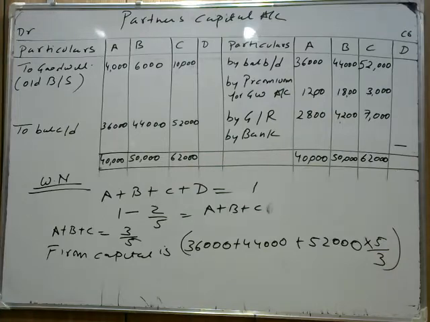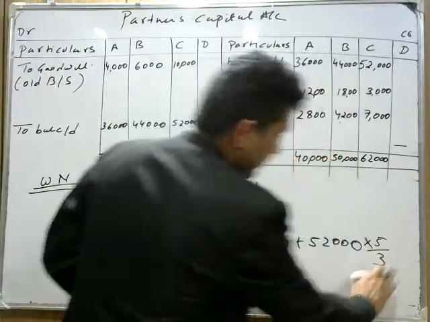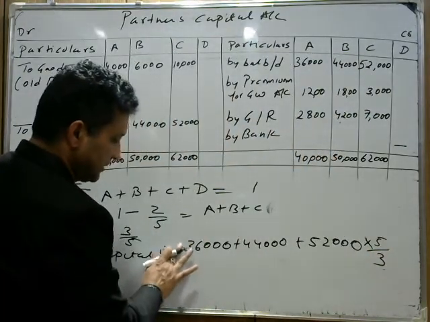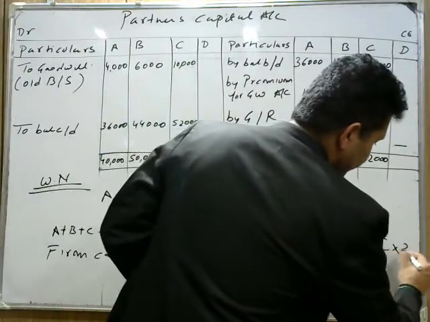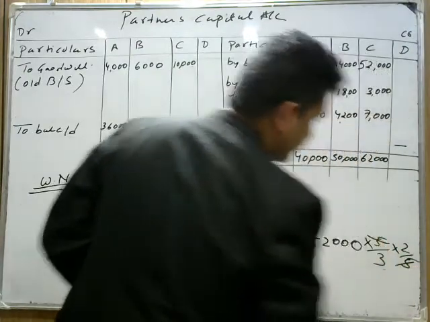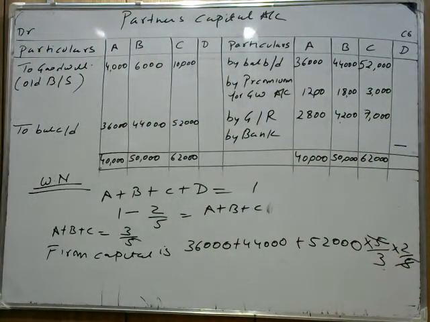Okay. ये points में आएगा, इससे better क्या है? Now what is the new partner's share in that? इसमें new partner share क्या है? 2/5. If you take 2/5 of this, the 5 will cut. Okay, so then we get 36,000 plus 44,000 plus 52,000, 132 multiplied by 2 divided by 3. Now check how much is coming.